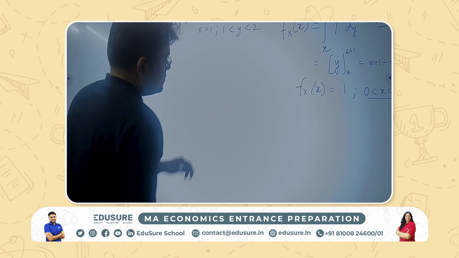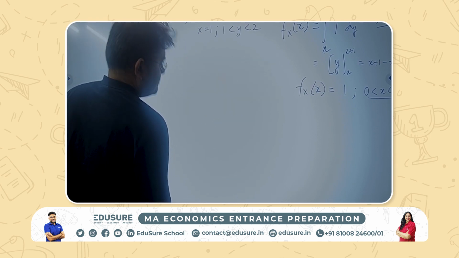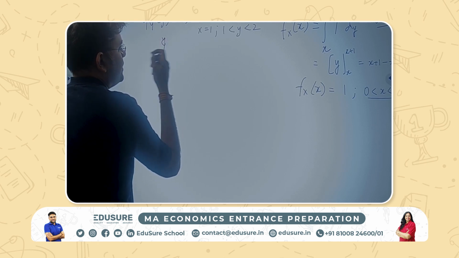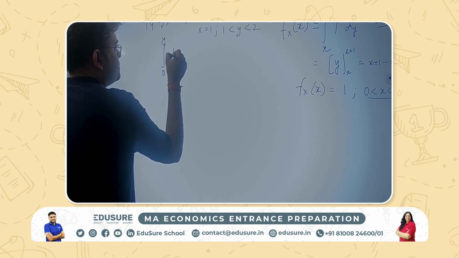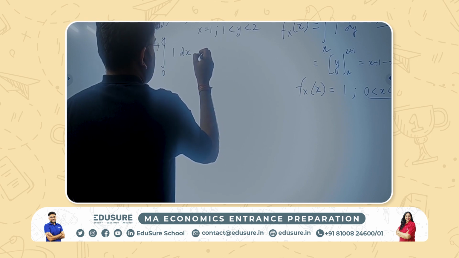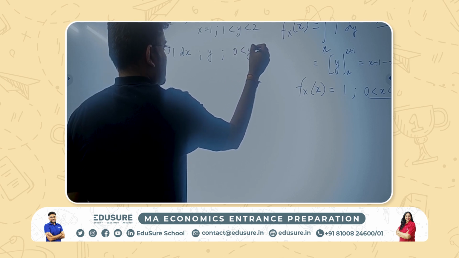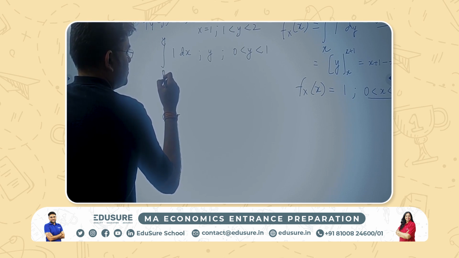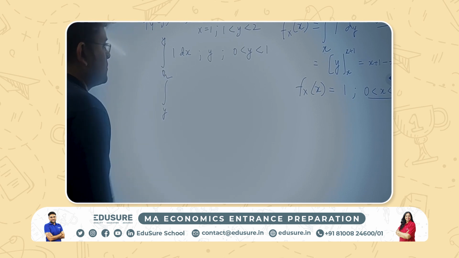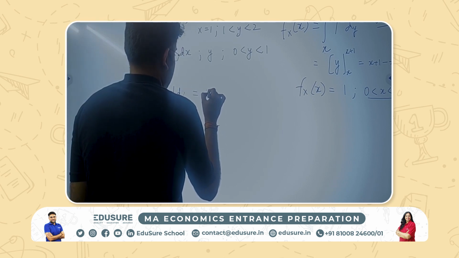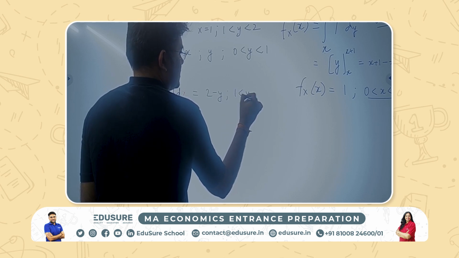So basically, what are we going to do? Integral of dx from 0 to y. This was the case when y is between 0 to 1. So that's equal to y when y is lying between 0 to 1. And it will be the integral from y to 2 of dx again. So this will basically give me 2 minus y when y is lying between 1 to 2.